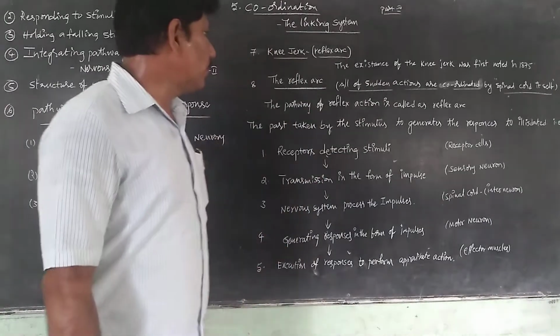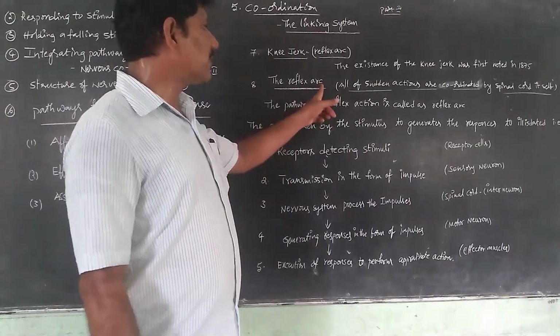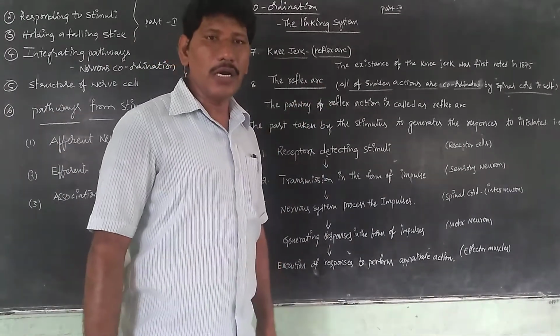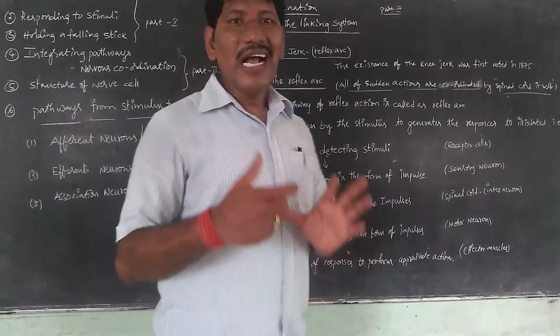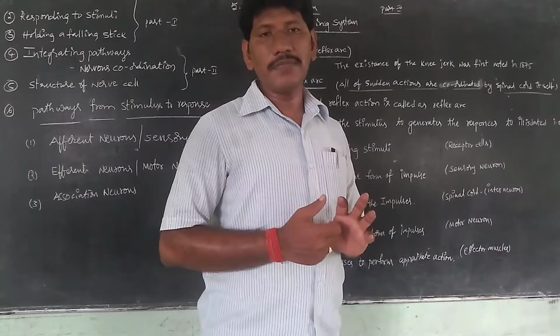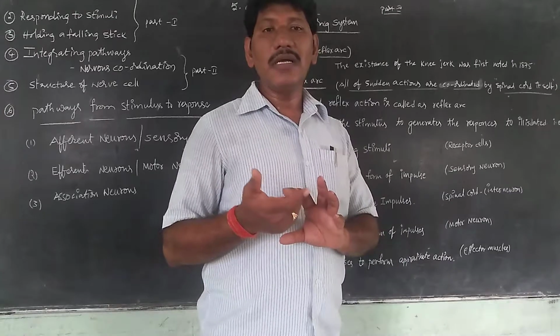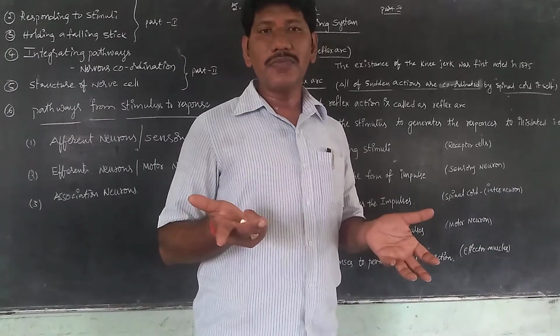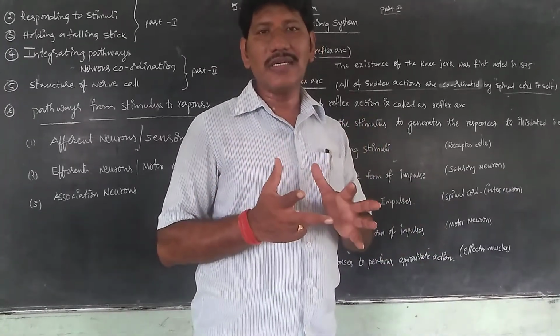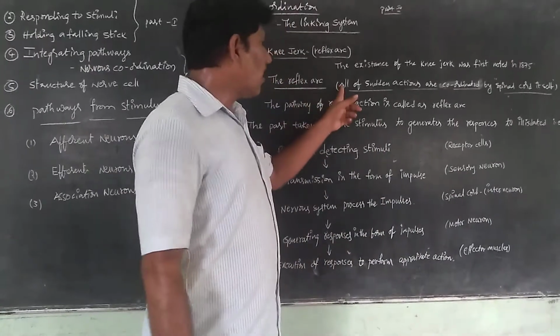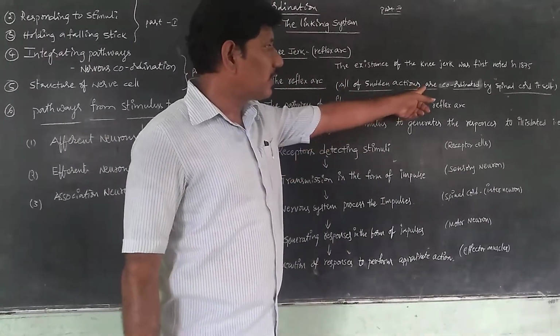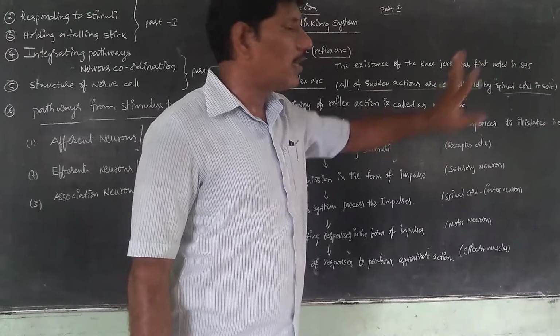Next, coming to the next topic, the reflex arc. In Telugu, it is called asankalpita pratikara charya. Asankalpitam means unknowingly, without conscious thought. So the reflex arc means all sudden actions are coordinated by the spinal cord itself.